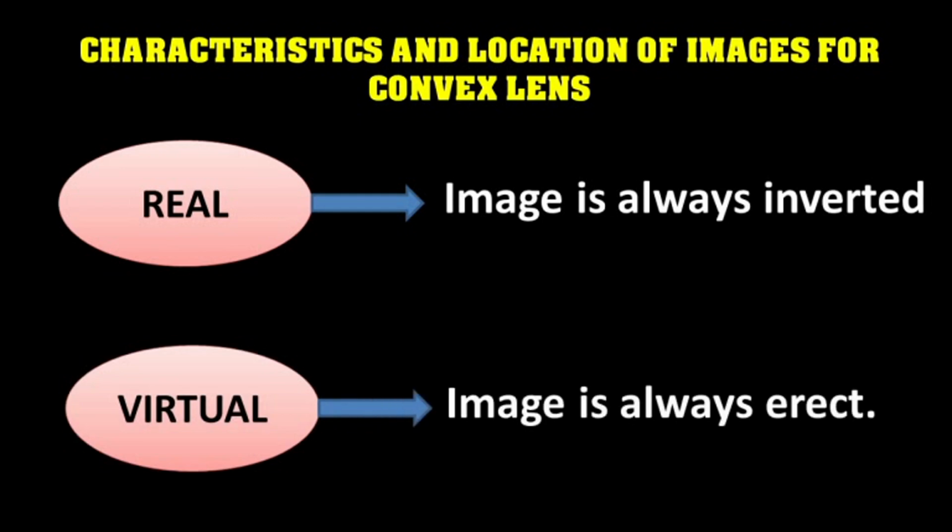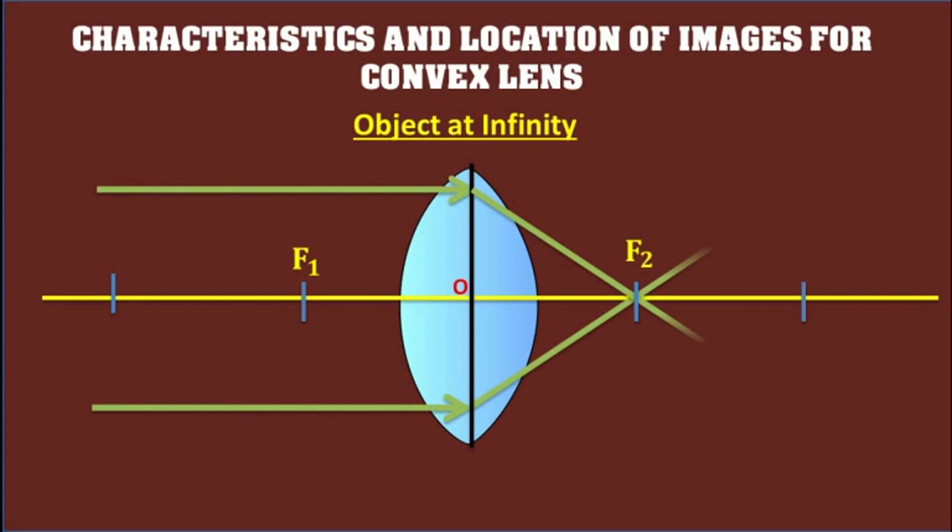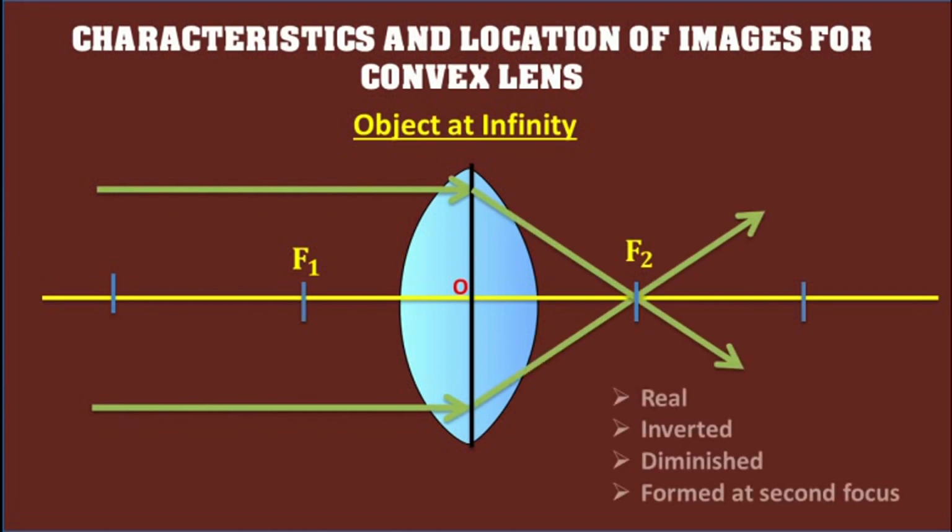For convex lens, case number 1, when the object is at infinity, rays coming from an object at infinity are parallel to each other and they are incident on the convex lens parallel to the principal axis of the lens. After refraction, they pass through the second focus f2 of the lens. So, the image formed is real, inverted and diminished. The image is formed at the second focus of the lens.